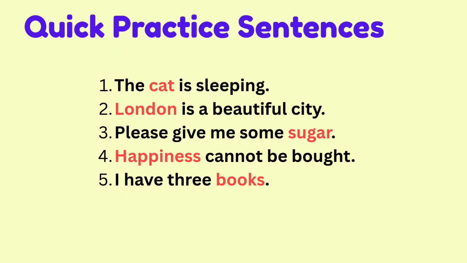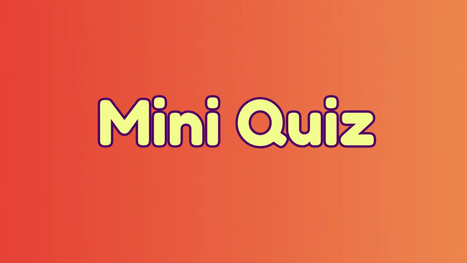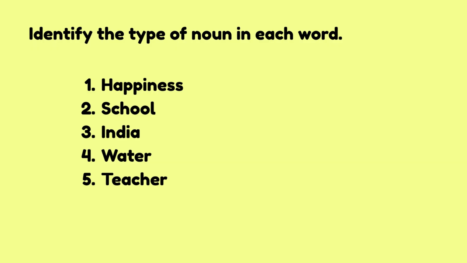The cat is sleeping. London is a beautiful city. Please give me some sugar. Happiness cannot be bought. I have 3 books. All right, let's test your understanding. Identify the type of noun in each word.